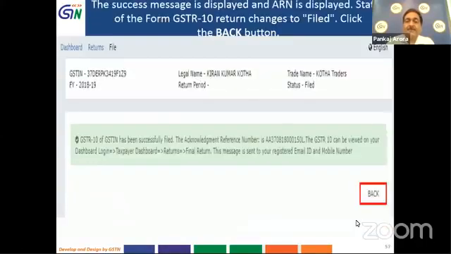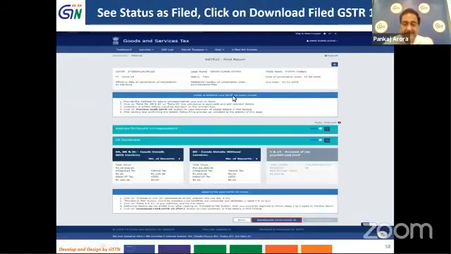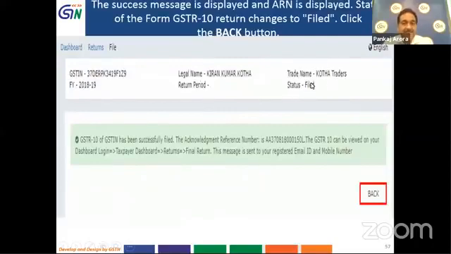Once you validate that OTP and click on the validate button, you get a message on your screen that GSTR 10 for the following GSTN has been successfully filed, and it contains the acknowledgement reference number, ARN details. The message about successful filing of this return also comes to your registered email ID and mobile number. Now you can see that the status is given as filed.